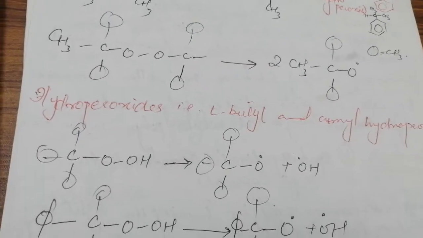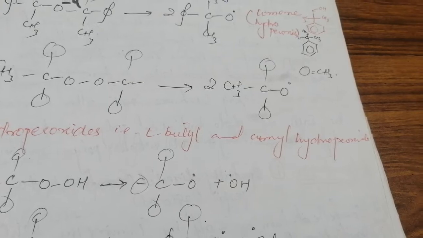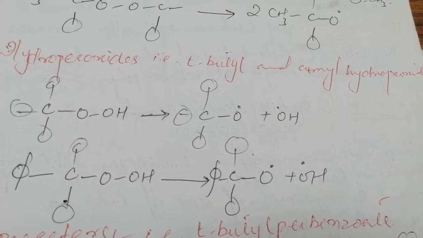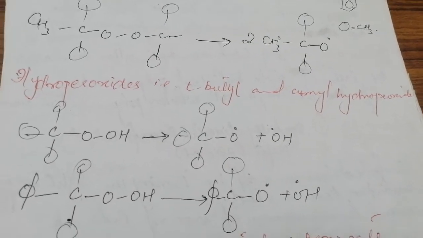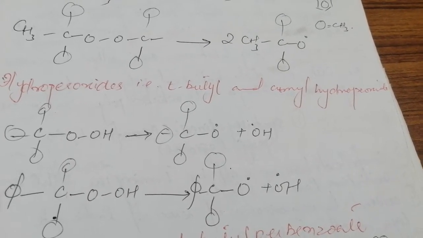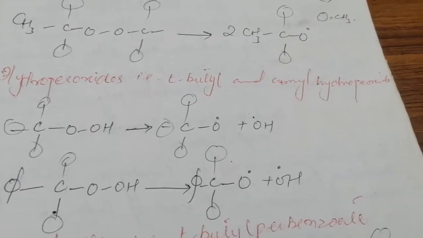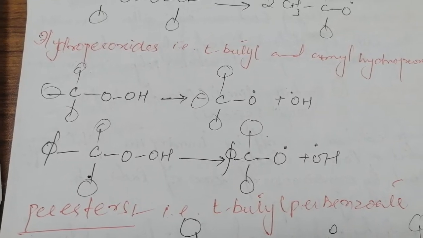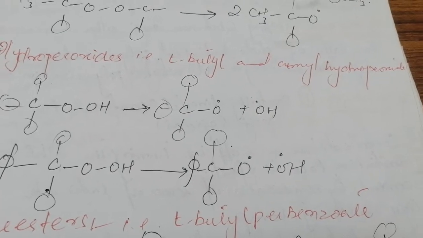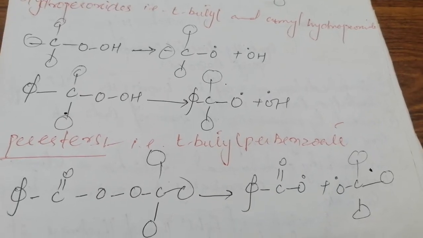Then we can take the example of the hydroperoxide class. Here we can take the example of tertiary butyl and amyl hydroperoxides. You can see the two examples, right? The above one is the tertiary butyl and the lower one is the amyl hydroperoxide, and they will generate two types of radicals, right? Here we have similar kinds of two radicals, but here we have two different types of radicals. Still they are peroxides because we have an oxygen linkage here, but one is the hydroxyl group and the other is the main molecule.